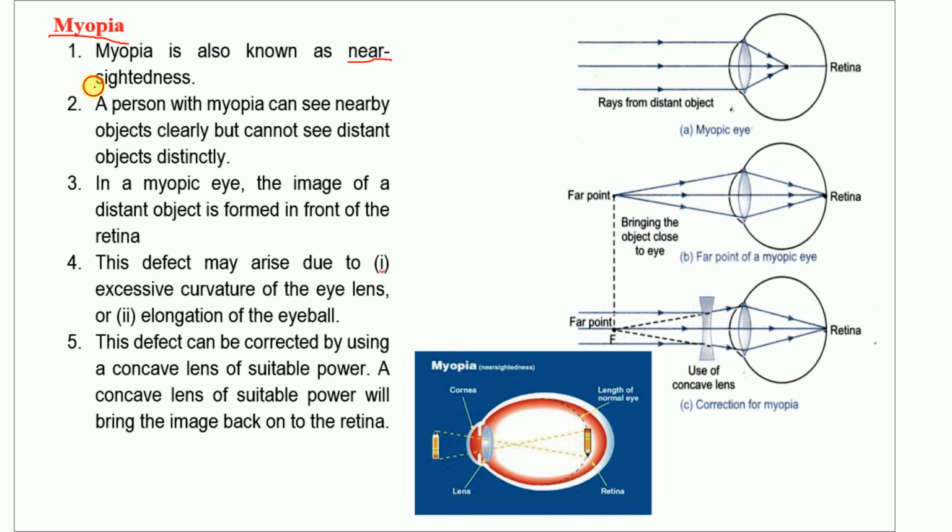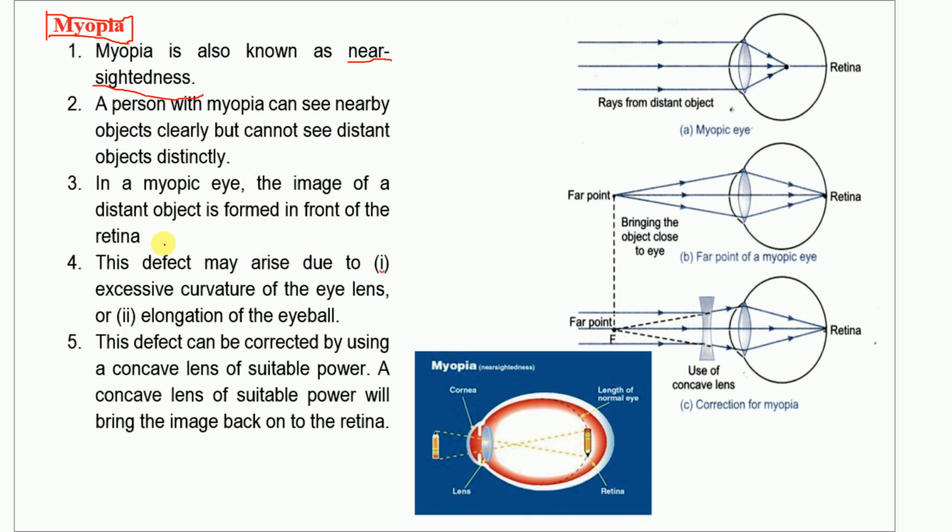How can we remember this? Myopia is a short word, a small word, so you think of short-sightedness or nearsightedness. Now, what is the reason for this short-sightedness?